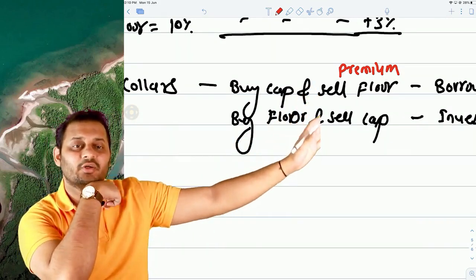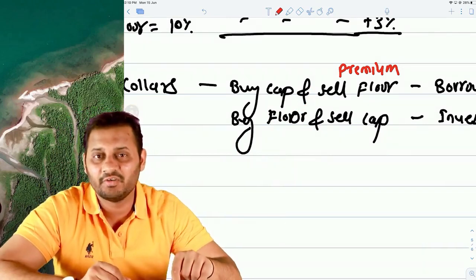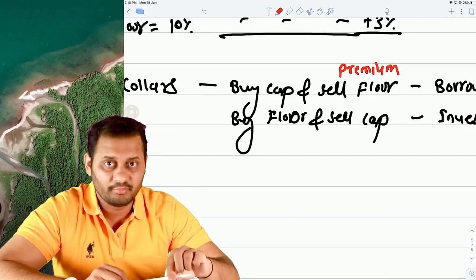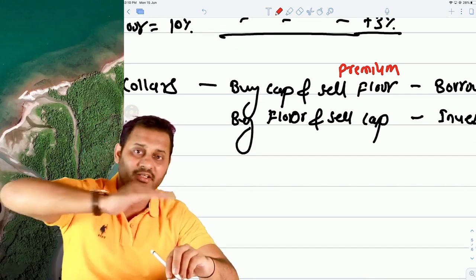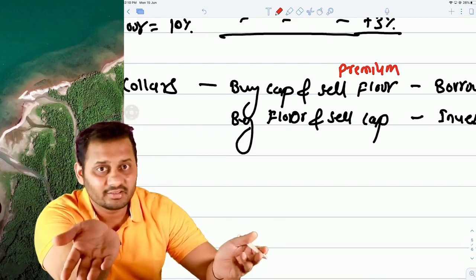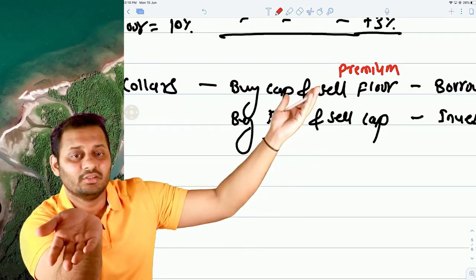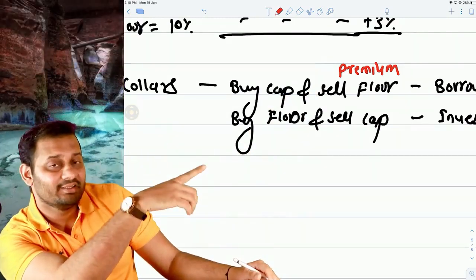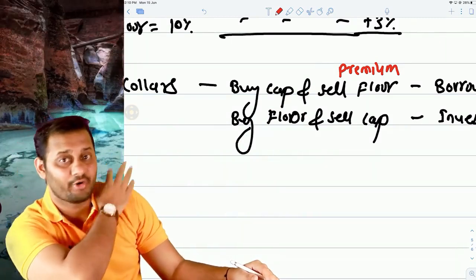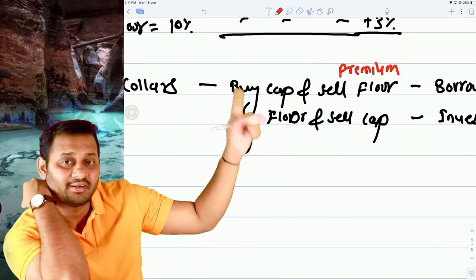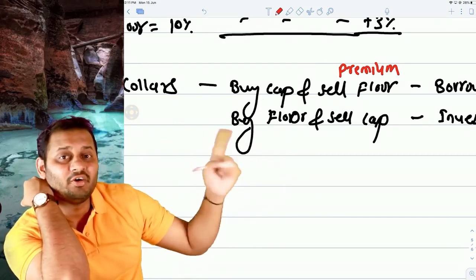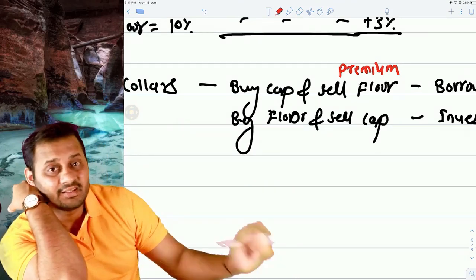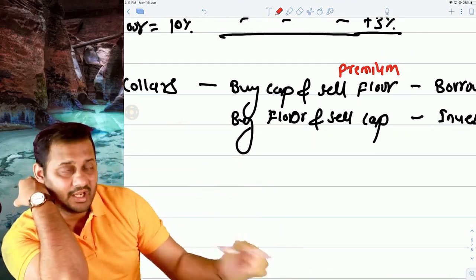So selling floor or selling cap means taking an extra advantage of premium, because selling floor means taking on the lower limit, the risk of interest rate going down, and you don't have that risk. So why not sell this floor to someone who is thinking the interest rate will go down? Because you might think that he has the wrong perception. According to me, the interest rate will go up. According to him, the interest rate will go down, and I'm taking the benefit of his expectation, the benefit of the risk that guy has. I'm going to sell floor to him.